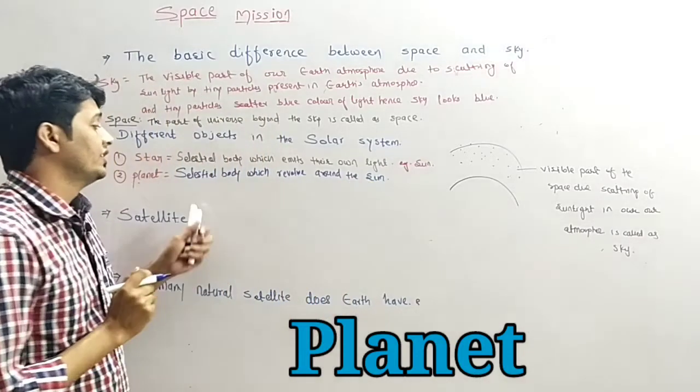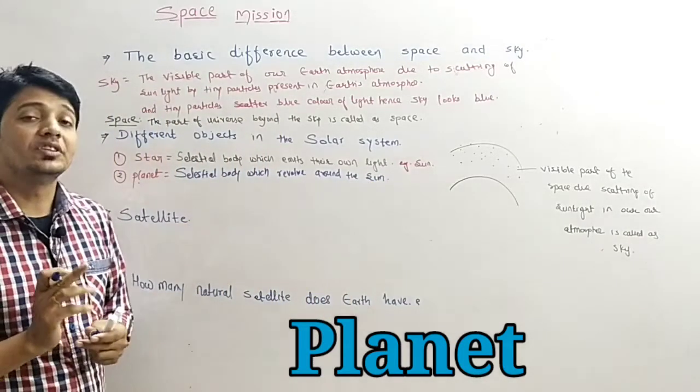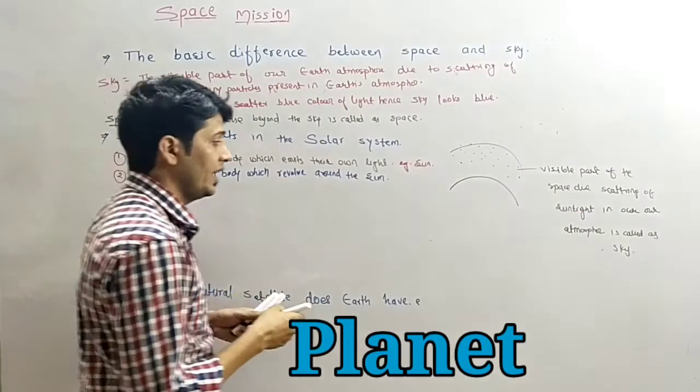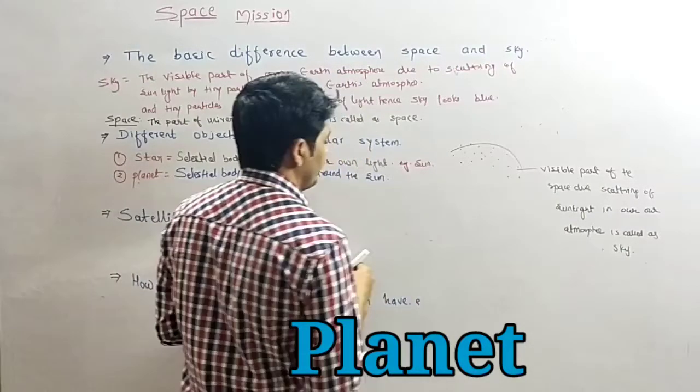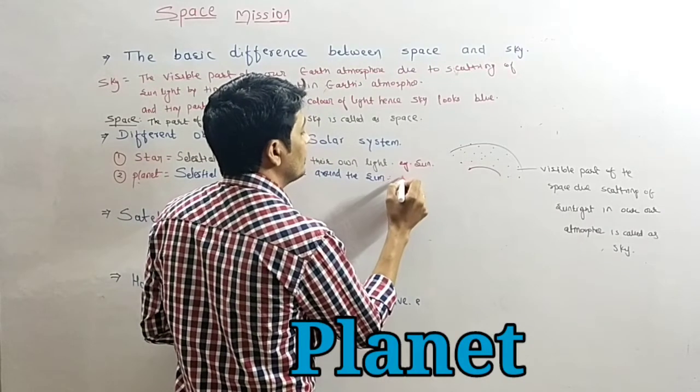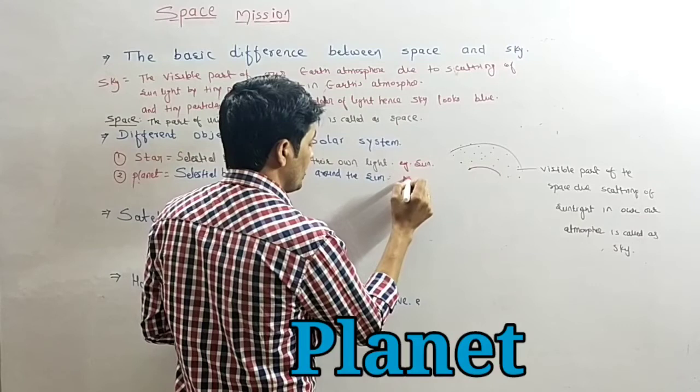Okay, celestial bodies which revolve around the sun are called planets. So we have 8 planets in our solar system. See, this is the sun. First we have Mercury.